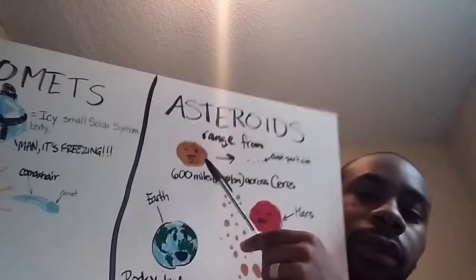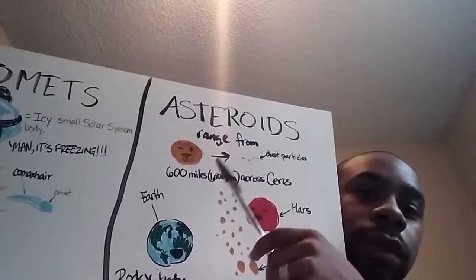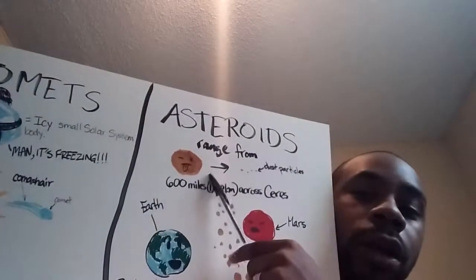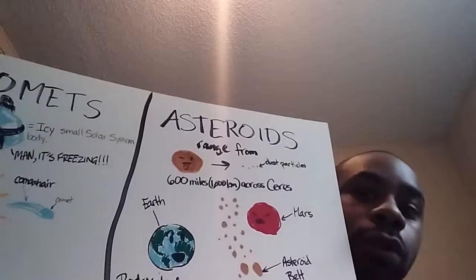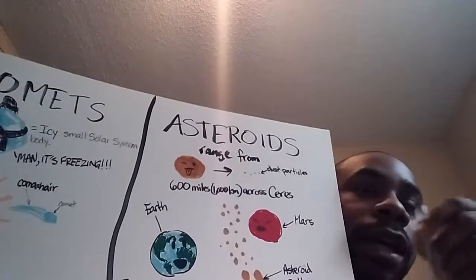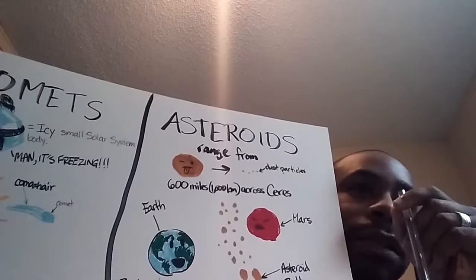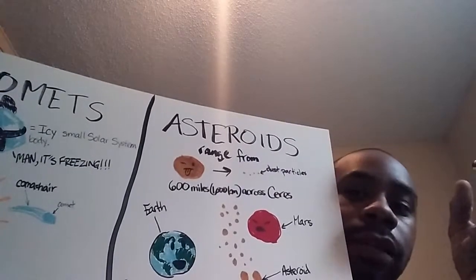Asteroid. Now these asteroids range in size, and you mainly find them in the asteroid belt. It's a belt that separates the small planets from the large planets.